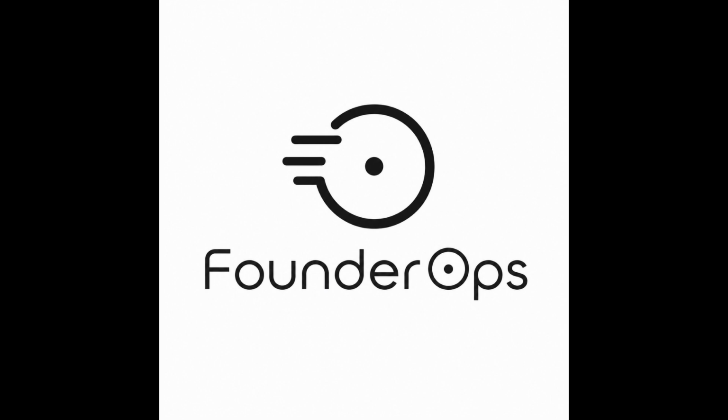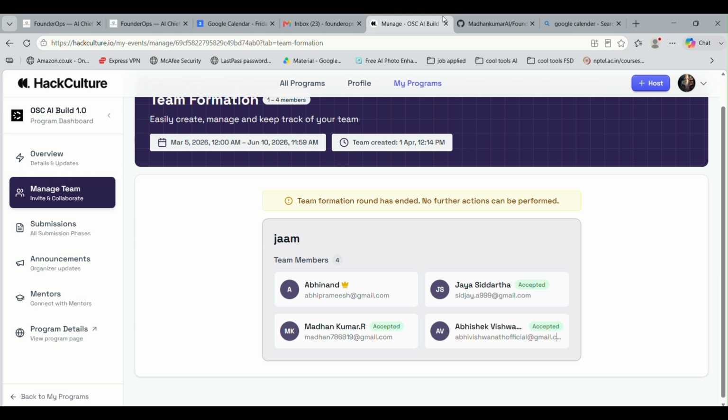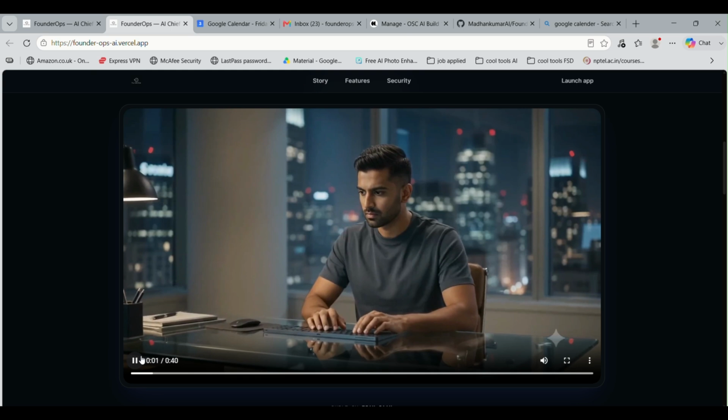We are Team Jam. I'm Madan, Product Design, Jai Siddharth, Agent Jai, Abhishek, AI Engineer, Abhinand, Design and Full Stack. And we built FounderOps. Meet Arav, a solo founder.